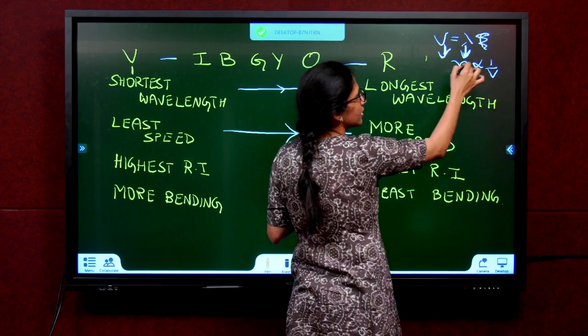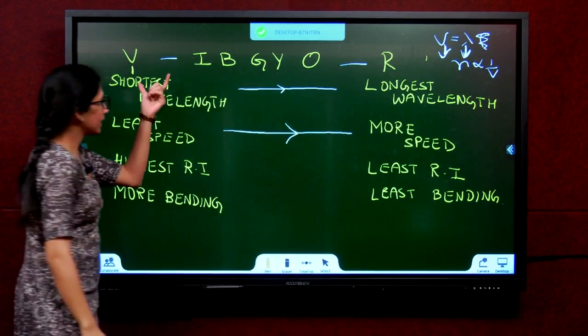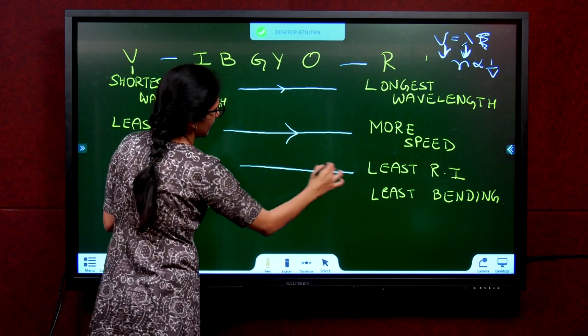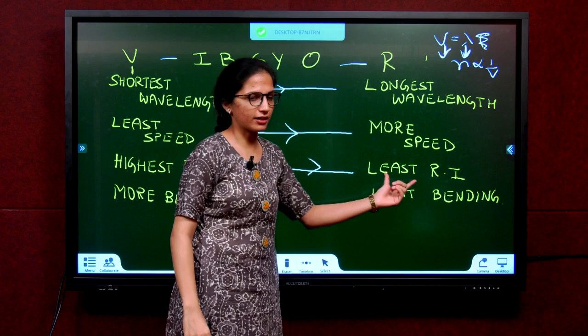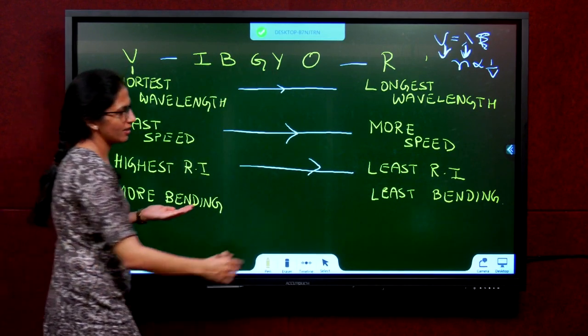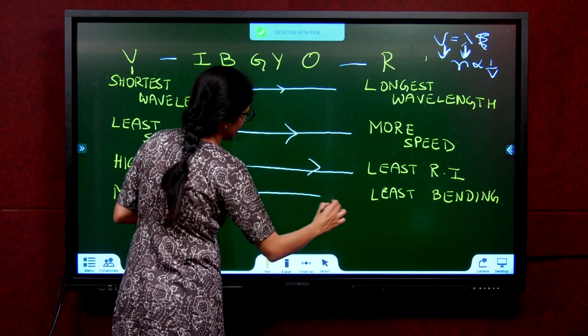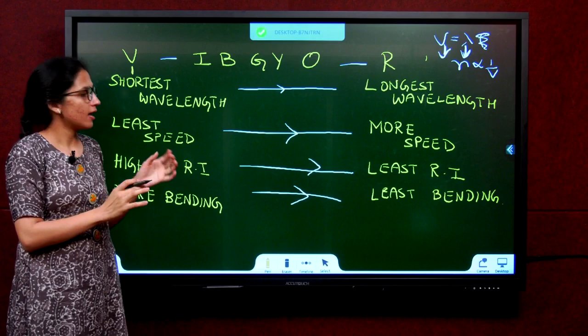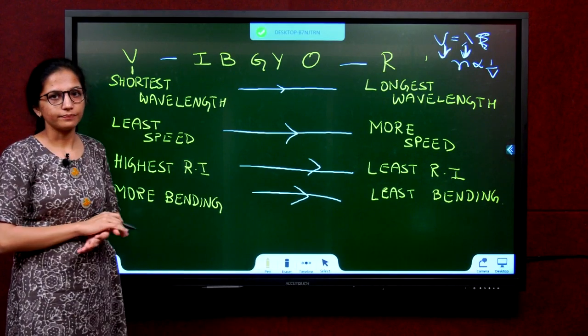If speed is less, what is refractive index? More. Violet color light has the highest refractive index. Red color light has the least refractive index. More the refractive index, more the bending. Less the refractive index, less the bending. This is very important. I hope it's clear. You need to know all this.